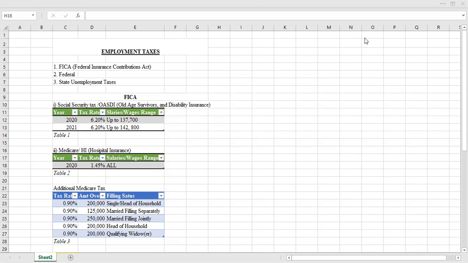For Medicare taxes, the tax rate is 1.45%, and that applies to all incomes without limit. So that means even if an individual makes $100,000 or $500,000 or $10,000, the individual has to pay the Medicare tax of 1.45%.